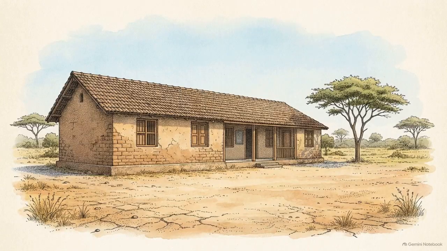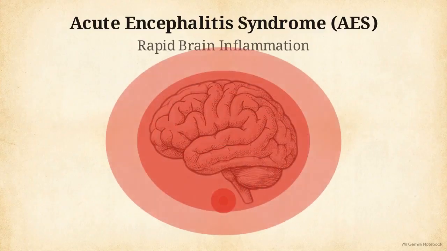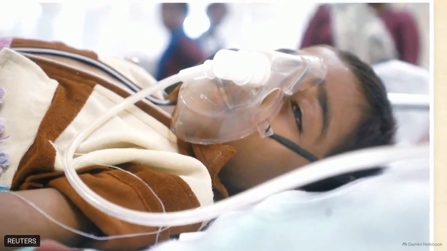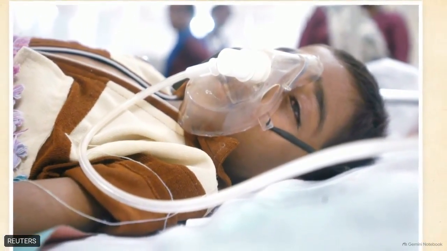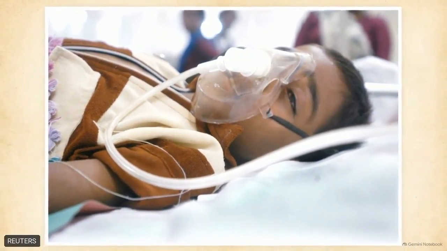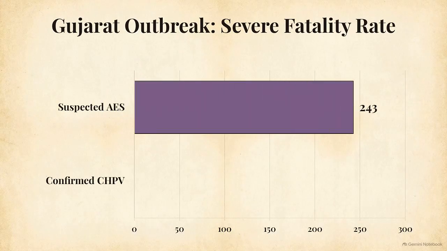This specific virus aggressively targets pediatric populations. In children, it triggers acute encephalitis syndrome, a rapid, aggressive inflammation of the brain. The clinical manifestation is immediate and severe, demanding high-level critical care and mechanical respiratory support as the central nervous system deteriorates. Looking at this chart of the 2024 outbreak in Gujarat, we see 245 suspected AES cases.